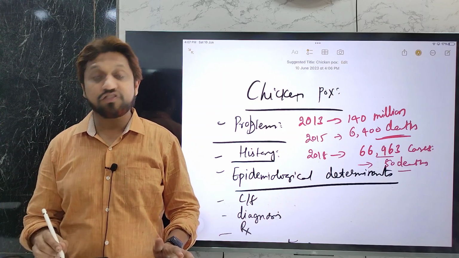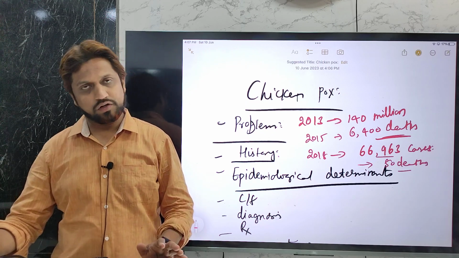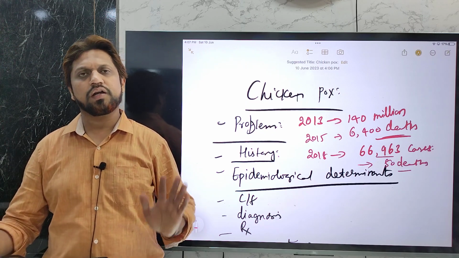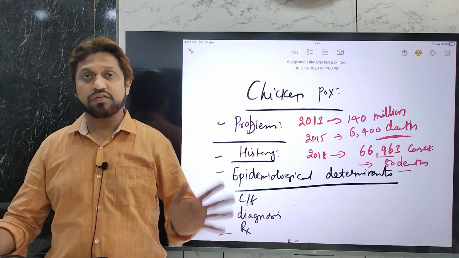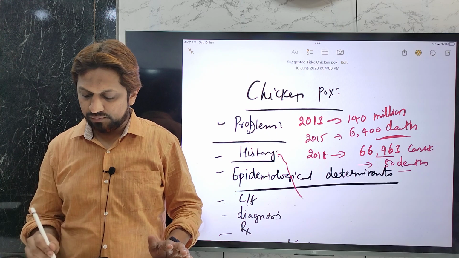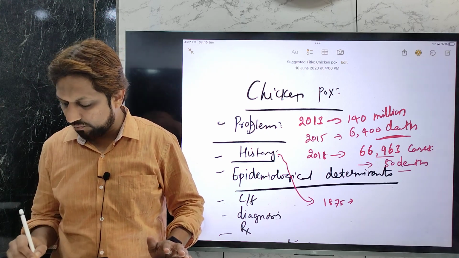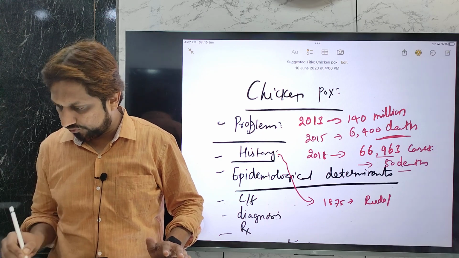Now coming to the history. This disease has been known to mankind for years, since the 16th century, but to modern medicine it was first described in the year 1875 by Rudolf Steiner.